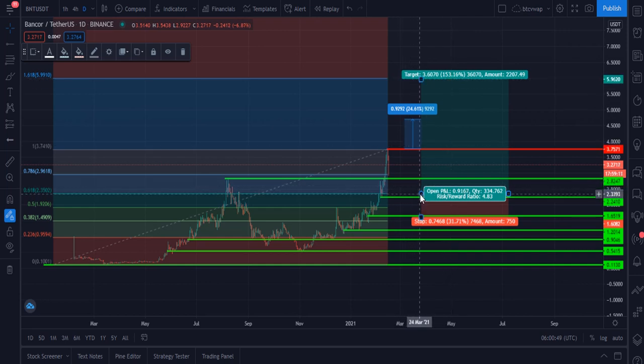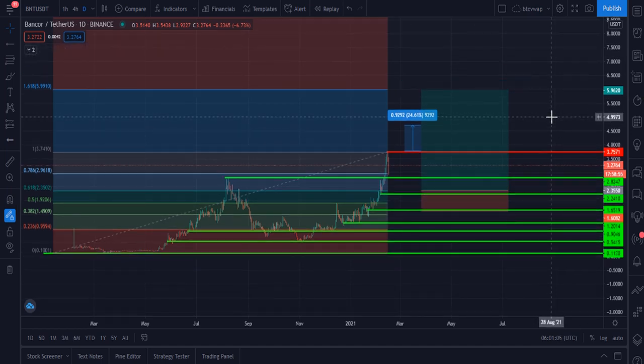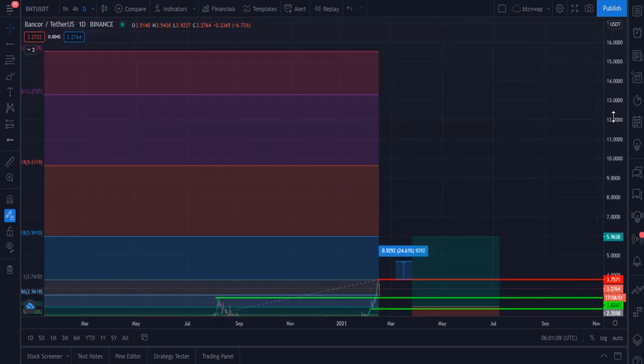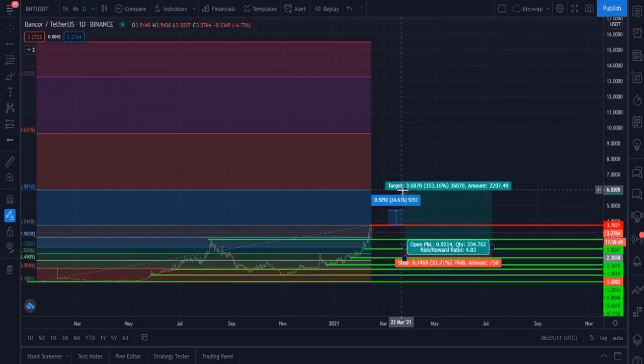If you buy BNT from the $2.35 level, then definitely it will give you, I think, 150% profit, and will hit $6 very soon. In this bull run, I am sure that definitely it will hit this zone. Let me tell you.